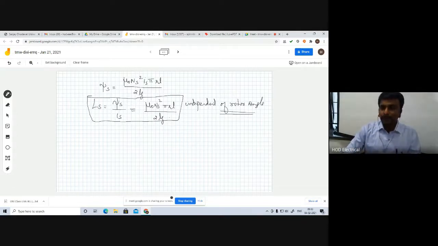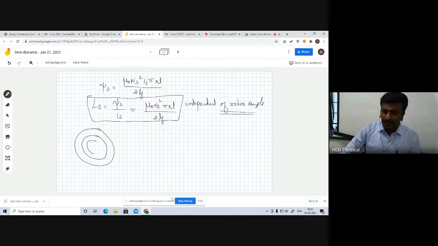Similarly, one can try with the rotor. For rotor self-inductance, instead of exciting the stator, we excite the rotor. Current enters here and leaves here, so the magnetic flux linkage passes through the air gap. Again we write the integral of H dot dl equal to the number of turns in the rotor and the current flowing through the rotor.